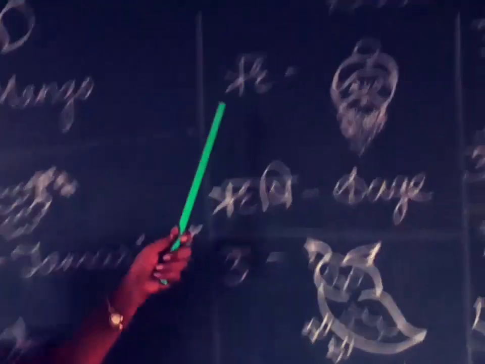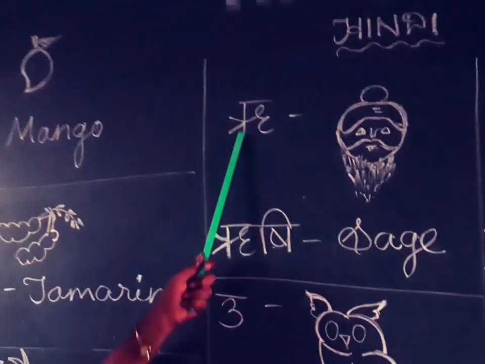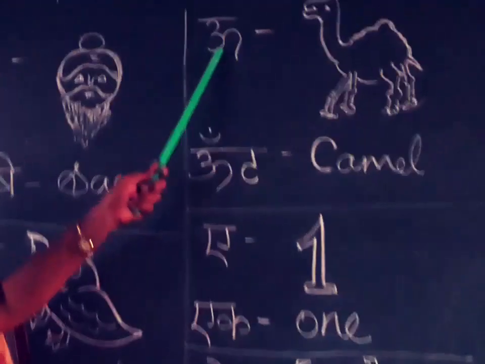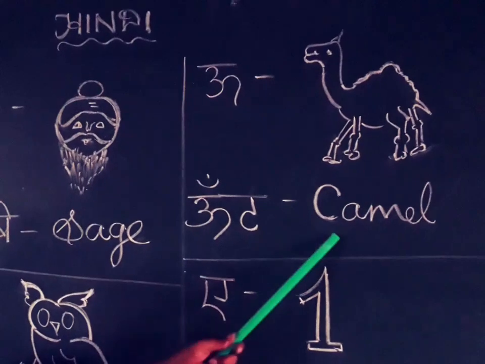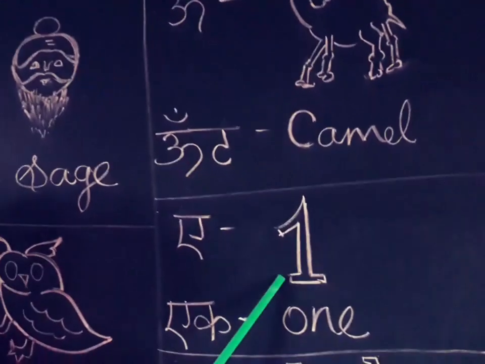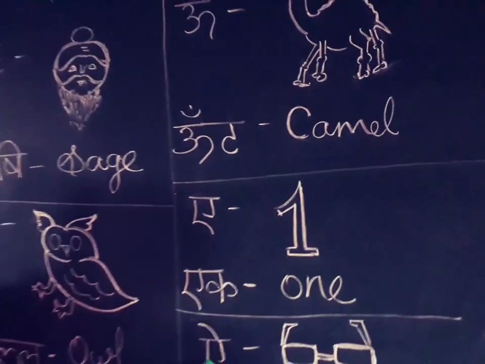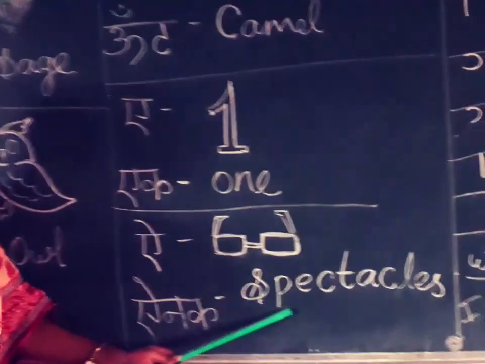E say eek, sugar cane. Ri say rishi, sage. U say ullu, owl. U say oont, camel. A say egg. A say one. I say aina, spectacles. Okay.